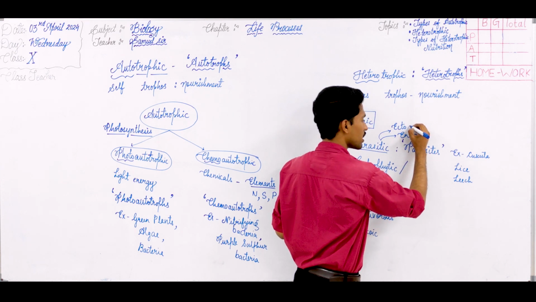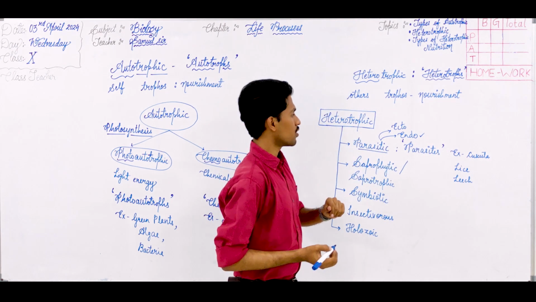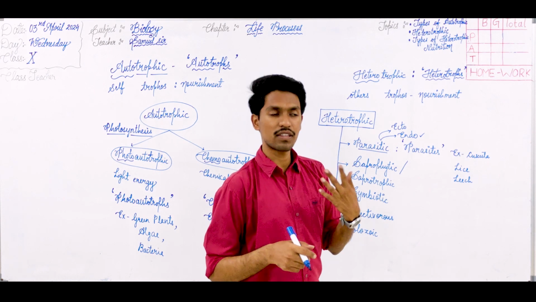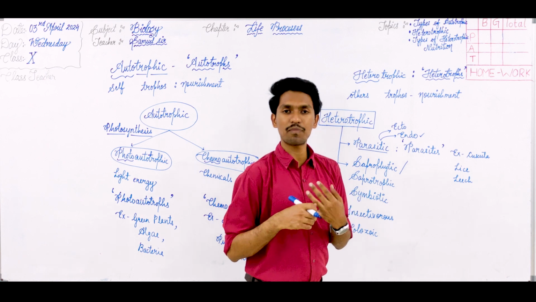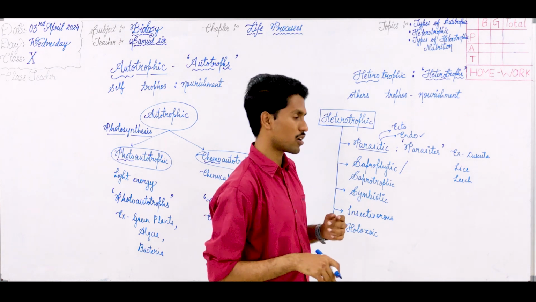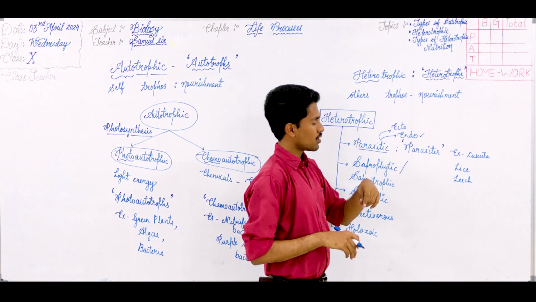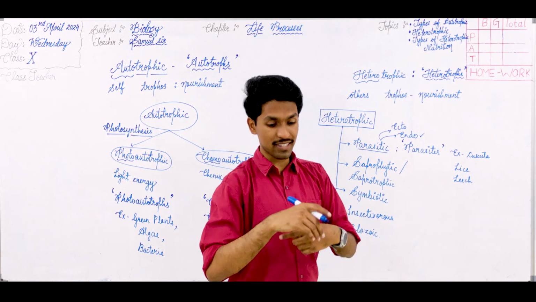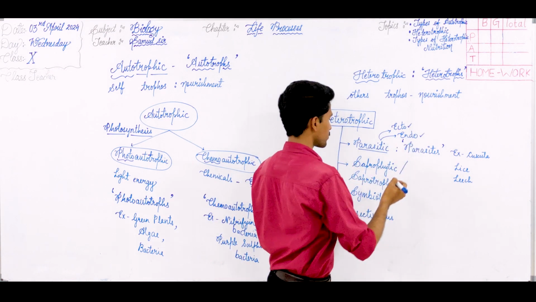If they are found inside the body, that is endoparasite. Like you take the example of tapeworm, roundworm, liver fluke. These are helminthic worms which are found in different parts of our body and affect the internal organs. So they are endoparasite. You take this example, Cuscuta, lice, leech. These are found on the external surface. So that's why they are ectoparasite.